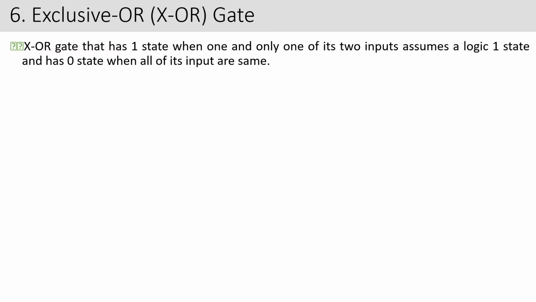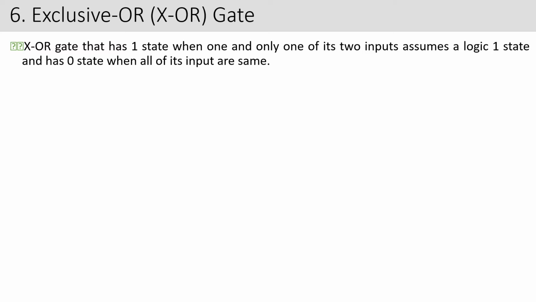Okay, I'm again explaining: the XOR gate has one state when one and only one of its two inputs, okay, we have in a gate two inputs and one output, right? So in an XOR gate what happens? If one of its two inputs, any of the inputs, assumes a logic one state, then you will get the output as 1.